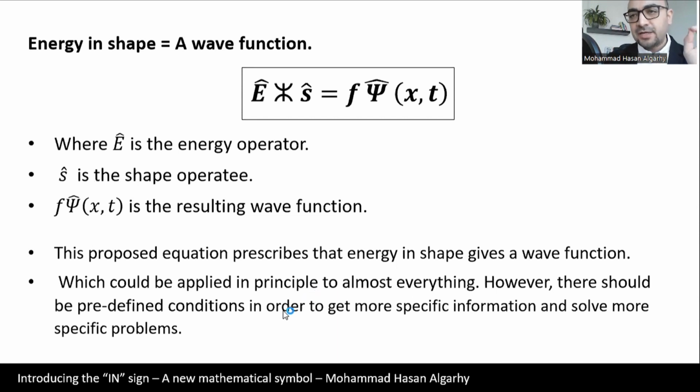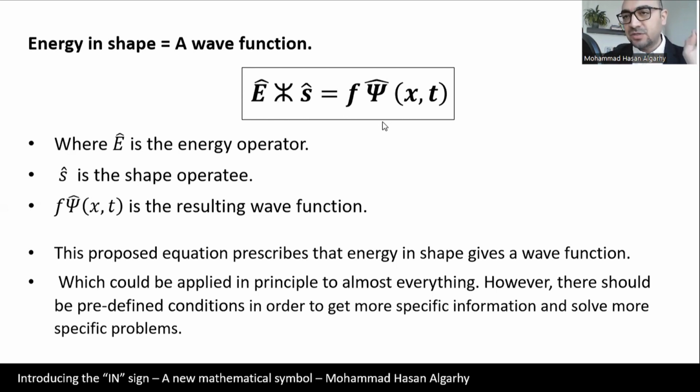So let's look at it from a different perspective. This one right here, energy in shape, gives you a wave function. So the energy operator in shape, and I added a hat here because the shape could be the operator and could be the operatee as well. The energy operator in S shape, operator and operatee, gives you F psi(x,t).